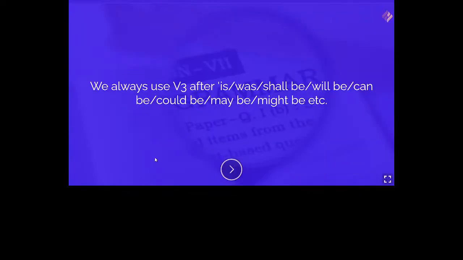Absolutely correct. We always use verb 3 after is, was, shall be, will be, can be, could be, may be, might be, etc. Understood? Please do remember.